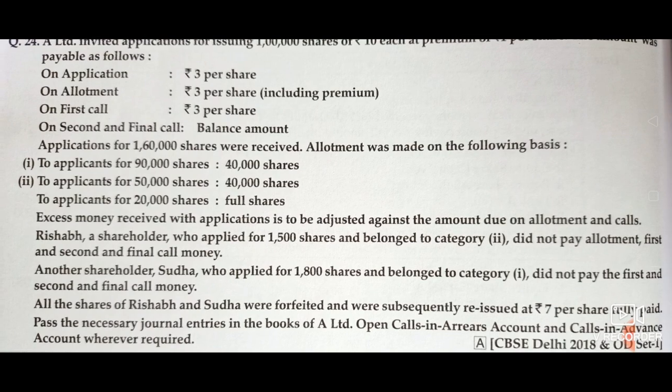Then all the shares of Rishabh and Sudha were forfeited and were subsequently reissued at rupees 7 per share fully paid up. All the shares were forfeited and all the shares were reissued at rupees 7 per share fully paid. Means they have given rupees 3 per share discount. Pass necessary journal entries in the books of A Limited. Open calls in arrears account and calls in advance account wherever required. As this is mentioned specifically in the problem, we have to follow the calls in arrears account method in this problem. Okay. So let's start now.